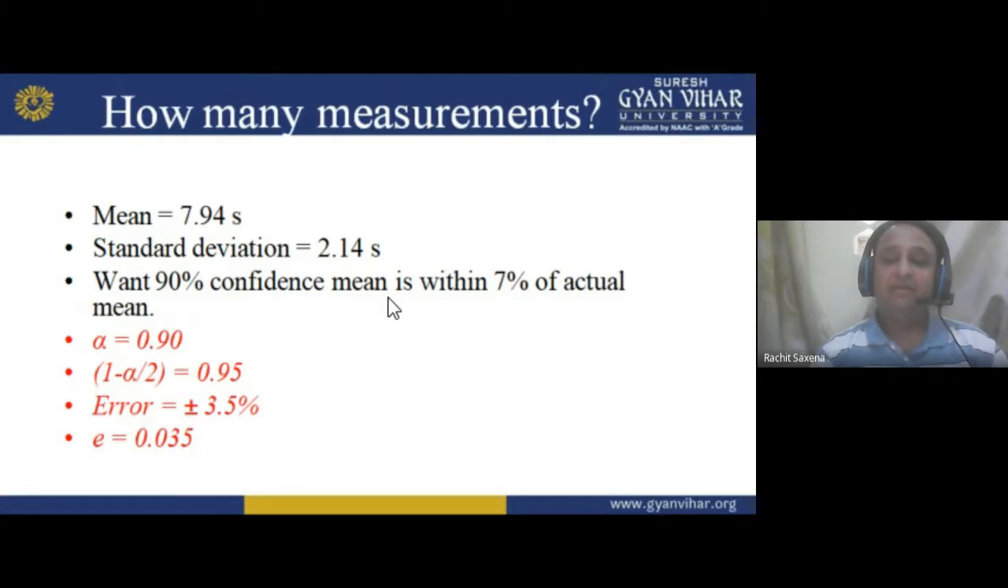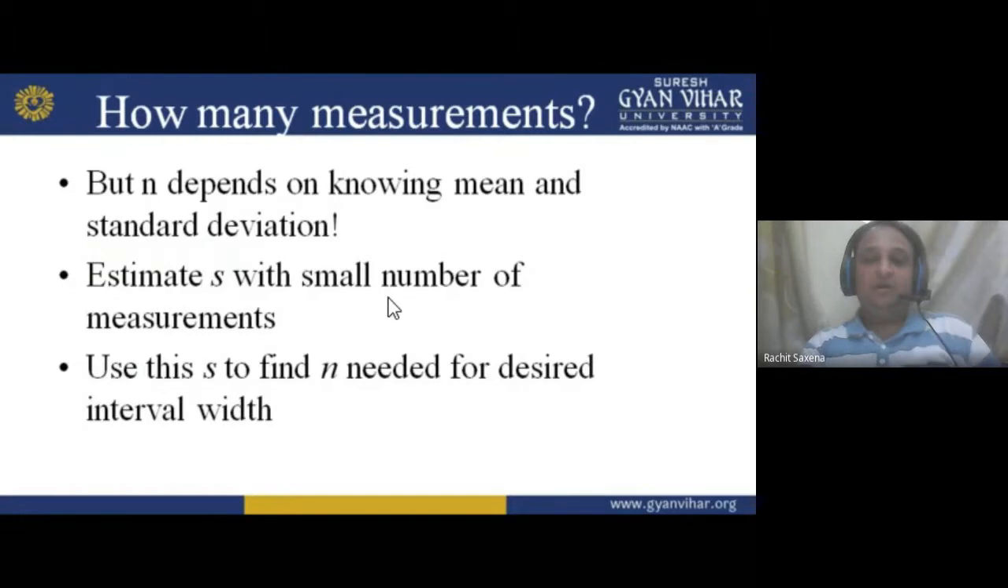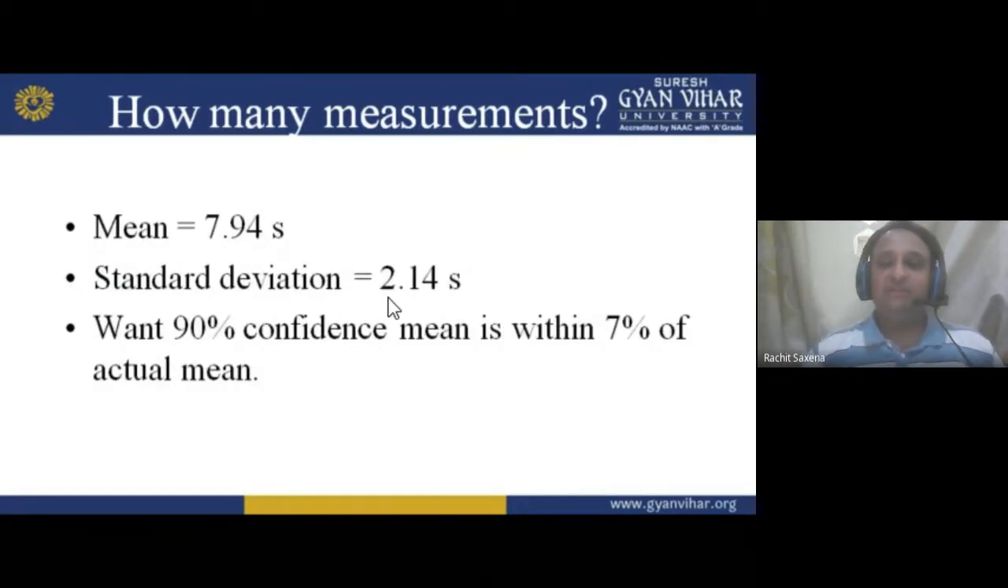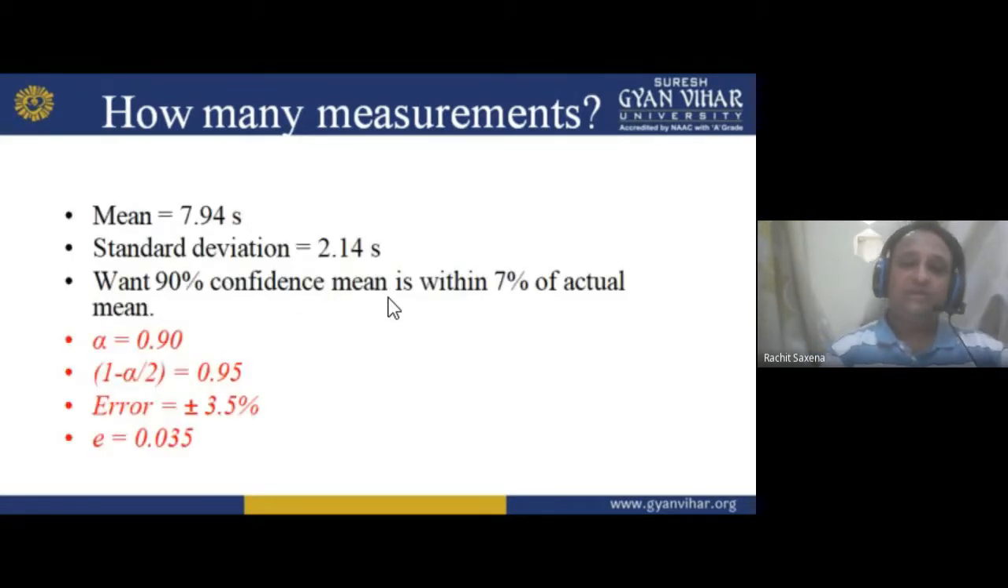And the error will be plus minus 3.5%. So E will become, we always write error with the help of E, that is 0.035. Okay, just see it. Try to understand this thing. See, now the question arises: the mean is 7.94 s, given to you. Standard deviation is 2.14 s. What does 90% confidence that the mean is within 7% of the actual mean mean? We have to calculate this.